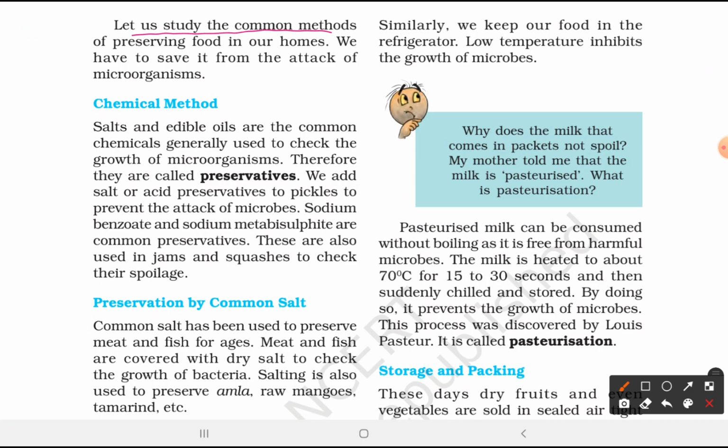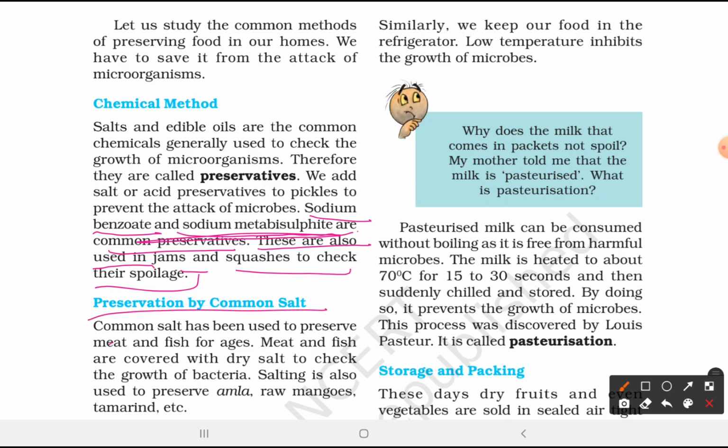Let us study the common methods of preserving food in our homes. We have to save it from the attack of microorganisms. Chemical method. Salts and edible oils are common chemicals generally used to check the growth of microorganisms. Therefore, they are called preservatives. We add salt or acid preservatives to the pickles to prevent the attack of microbes. Sodium benzoate and sodium metabisulphite are common preservatives. These are also used in jams and squashes to check their spoilage.